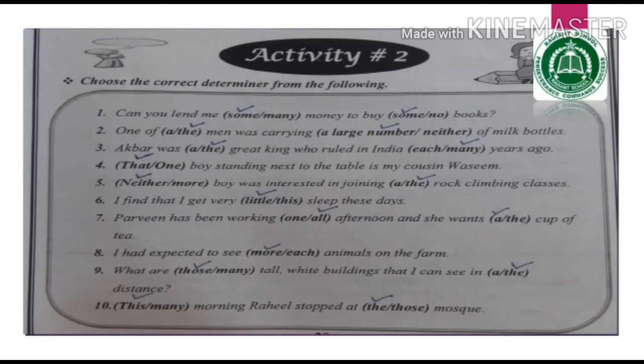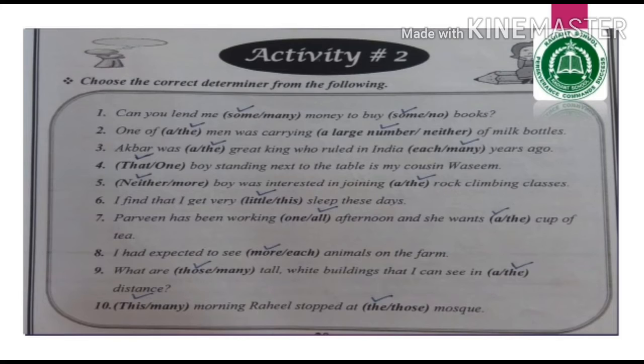Activity number 2. The question is, choose the correct determiner from the following. You have been given 2 options and you have to choose the more appropriate one. Number 1, can you lend me dash money? So there are options some or many. So with money comes some. You can encircle it or put a tick mark on it. Some money. To buy dash books. No books or some books.